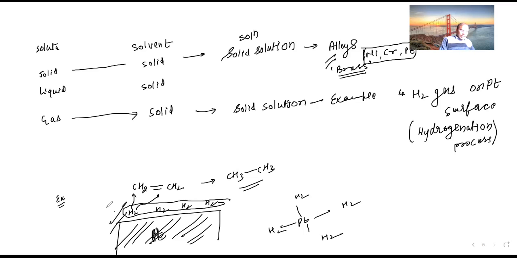Okay, now the last one is there, liquid and solid. So let us take liquid and solid. They are saying sea water and sugar solution. According to your book, it will be a solid solution. Why will it be a solid solution? Because the solvent is this.